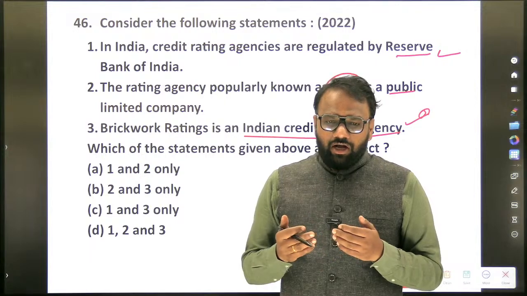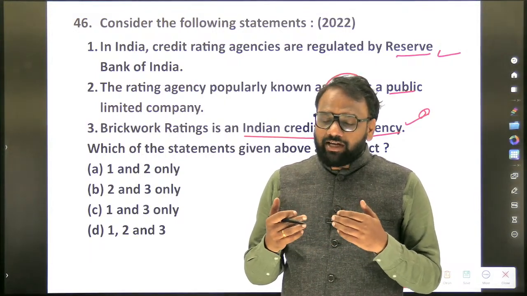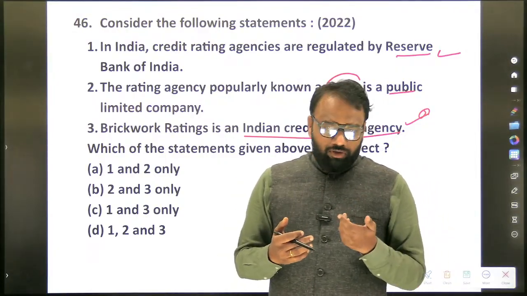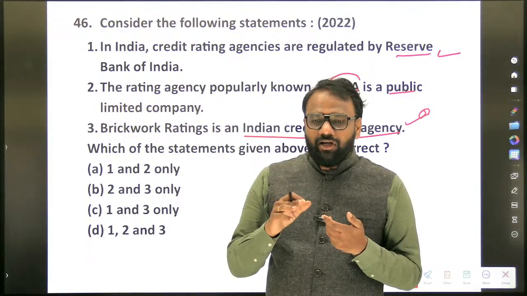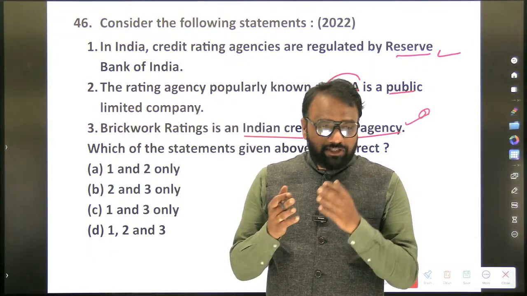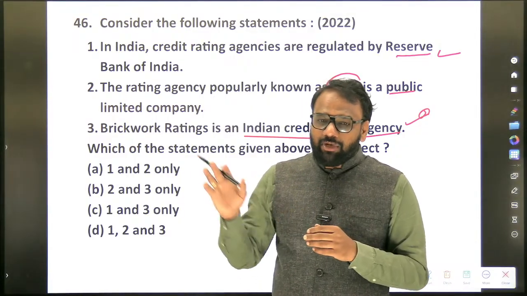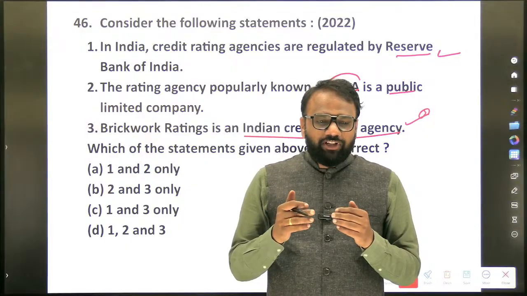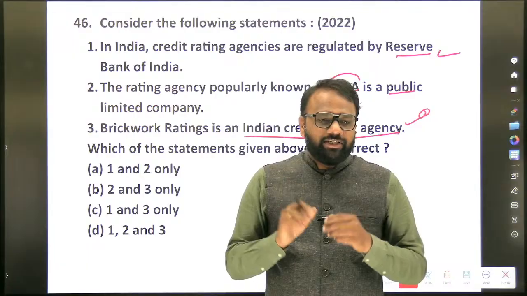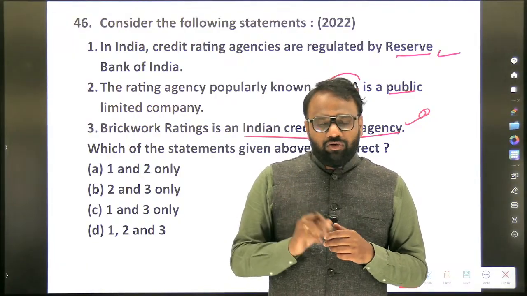Personally, we have a CIBIL score. Based on the CIBIL score, banks and other financial institutions will decide whether to give us a loan or not. How his previous loan terms were, and whether he has repaid his previous loan properly or not, all that history is present in CIBIL. Similarly, for companies, whether a bank should give a loan or not is decided based on what? Credit rating agency. If the company has really performed well, it will have a good rating. Otherwise, no.